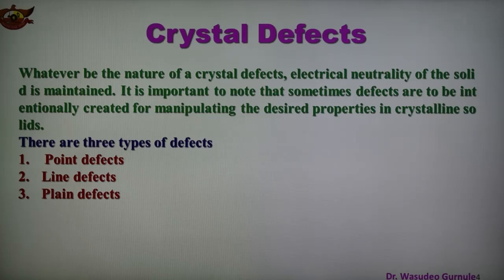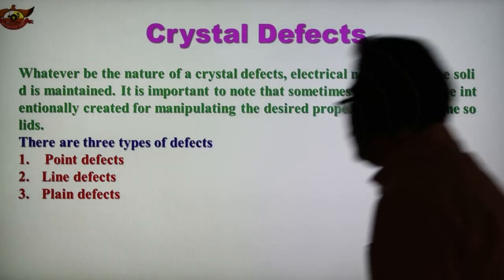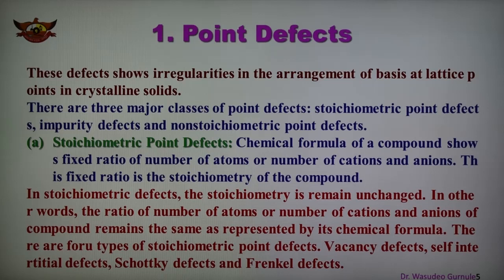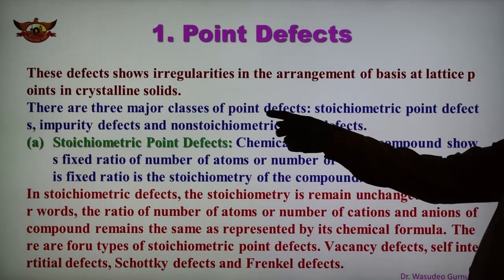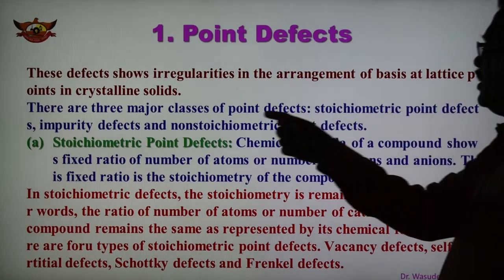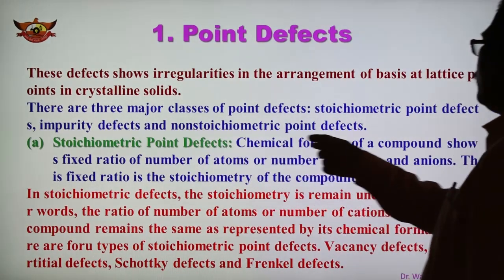Now we are discussing the different types of defects. The first one is point defects. These defects show irregularities in the arrangement at the lattice points of the crystalline solid. Actually there are three major classes of point defects: stoichiometric point defects, impurity defects, and non-stoichiometric point defects.